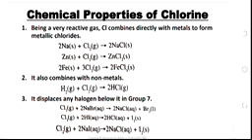Another chemical property of chlorine is that it displaces any halogen below it in group 7. Among other members of the halogen family, fluorine is the number 1 there, the one on top, followed by chlorine. Then after chlorine, the ones that are below it, like bromine and iodine, chlorine can easily displace any of these two from their compounds.